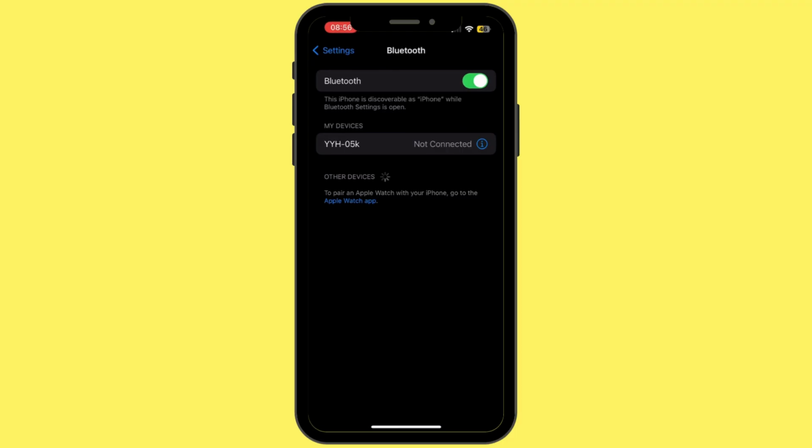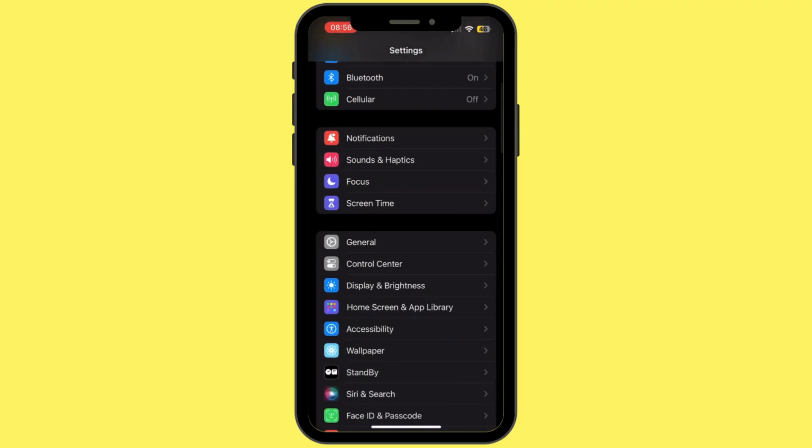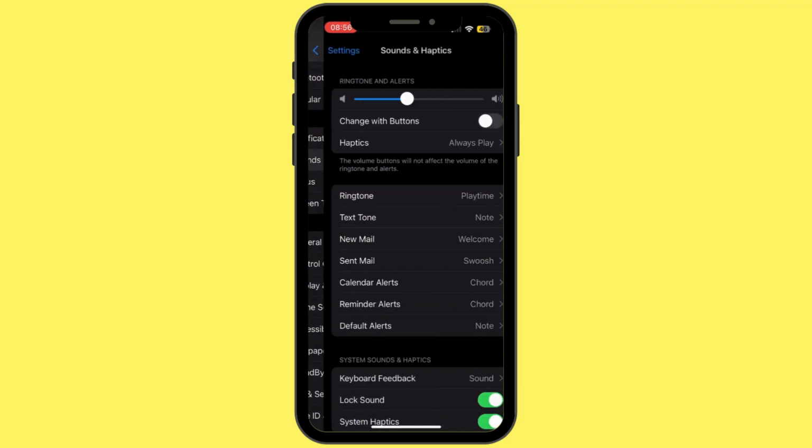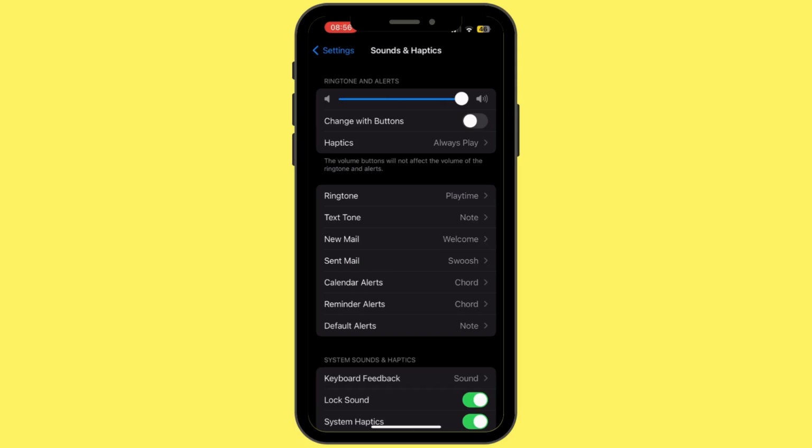Once you're done checking it, head back to Settings and then tap on Sounds and Haptics. Now from here, you want to go ahead and increase your ringtone and alert volume all the way to the end. And after you do so, make sure that the Change with Buttons toggle is turned off.